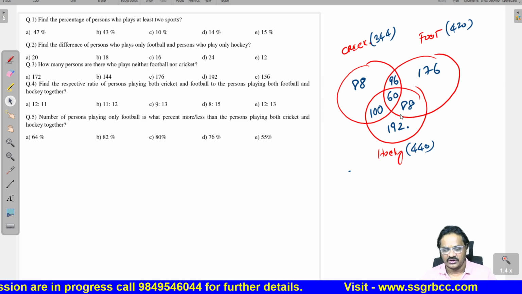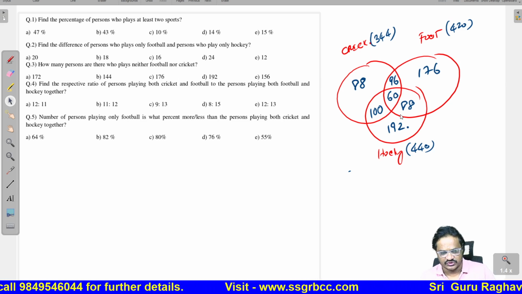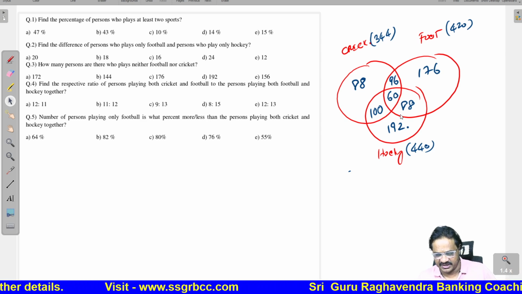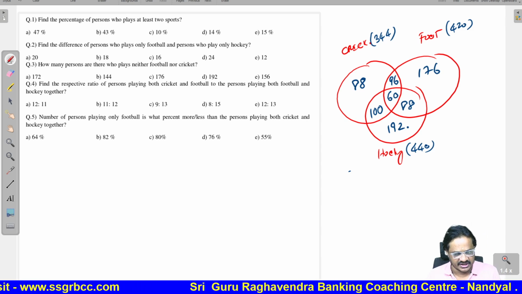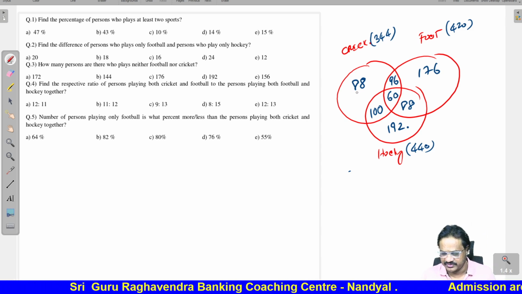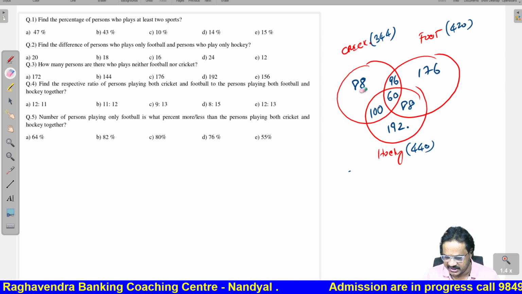Okay, now find the percentage of the players who play at least two sports. So at least two sports, how many players are playing? That is the question. At least two means you should take all the players who play at least two sports.